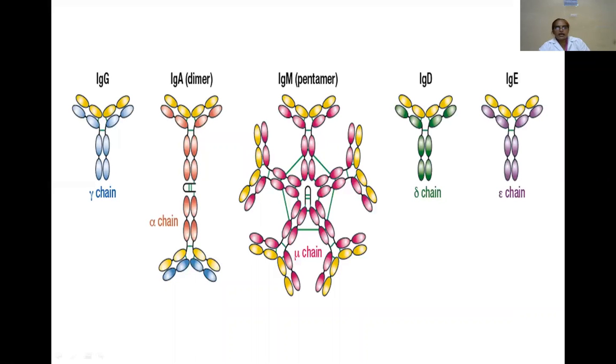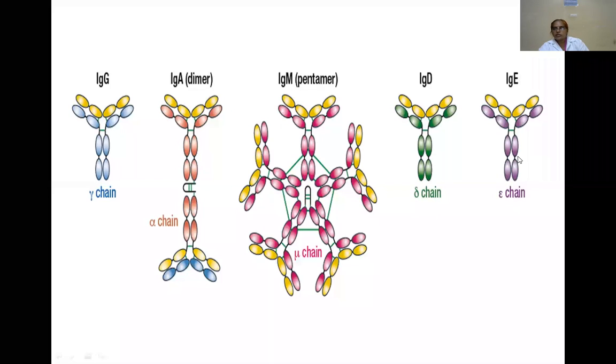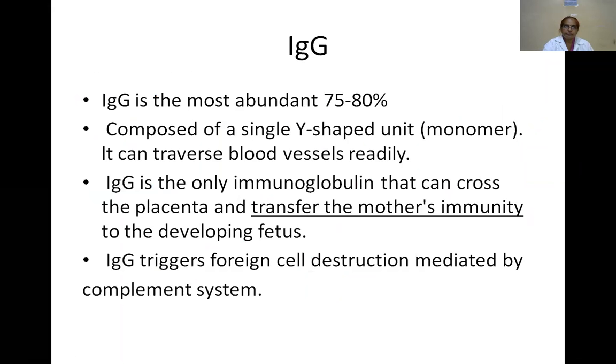See here: IgG contains the gamma heavy chain. IgA contains the alpha heavy chain, IgM contains the mu heavy chain, IgD contains the delta heavy chain, and IgE contains the epsilon type of heavy chain.